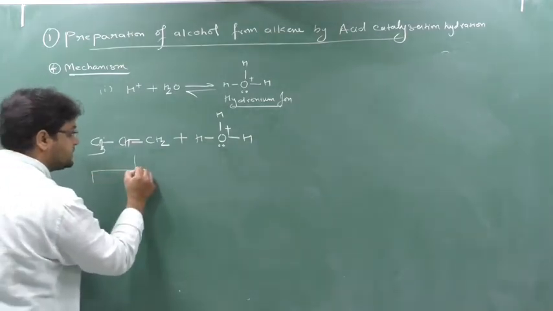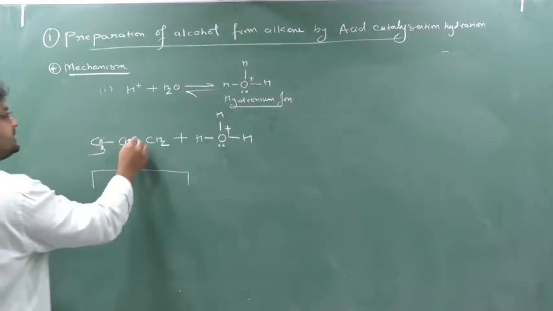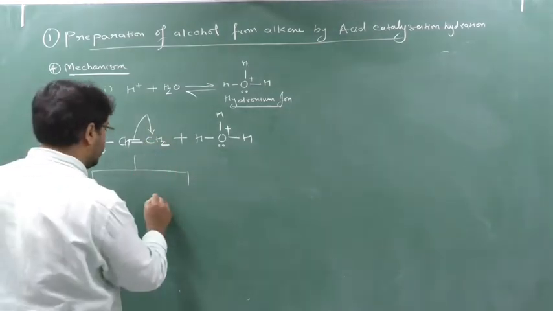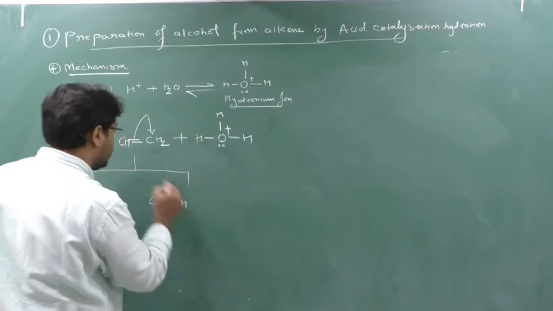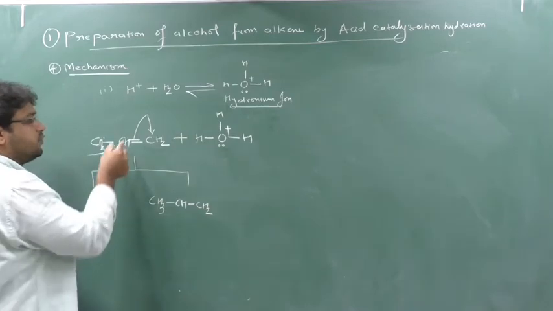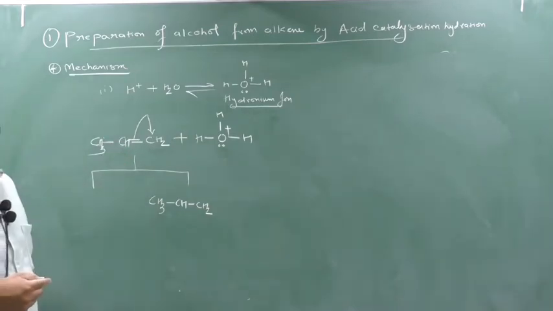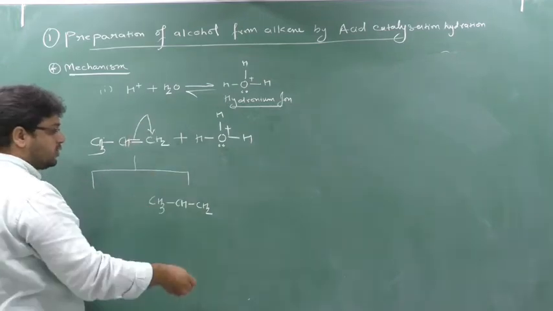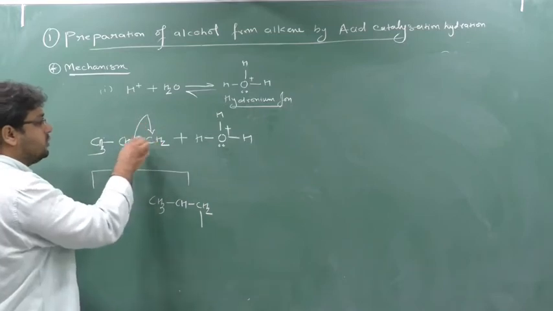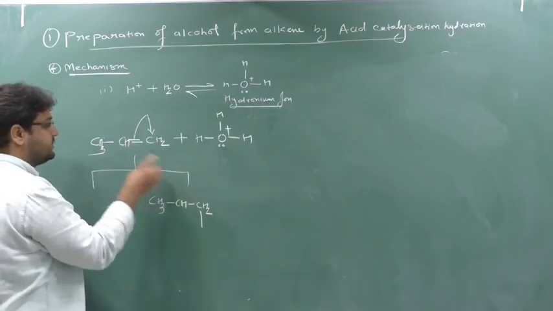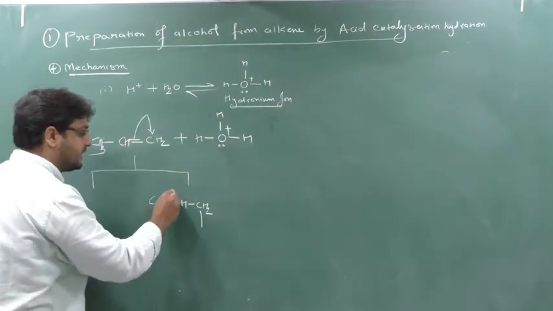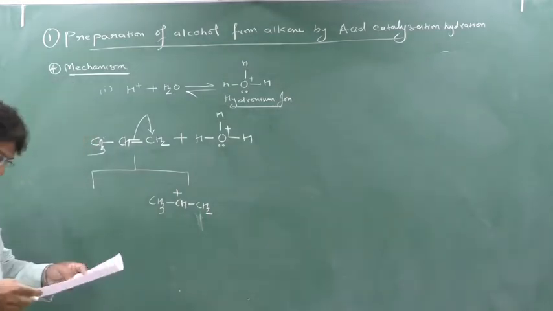See here, please check it out. Very important key point. Either this pi bond breaks here, suppose. So it was CH3, CH. The double bond is broken into a single bond and CH2. Now this bond is entering into this CH2. So what does this bond contain, student? This bond contains electrons. So here this bond breaks and enters here. One who gains the electron creates a negative charge, and this one is giving the electron because from here the electron is going. So this species CH is giving the electron, so here it creates a positive charge. Yes or no? So this formation can be there.